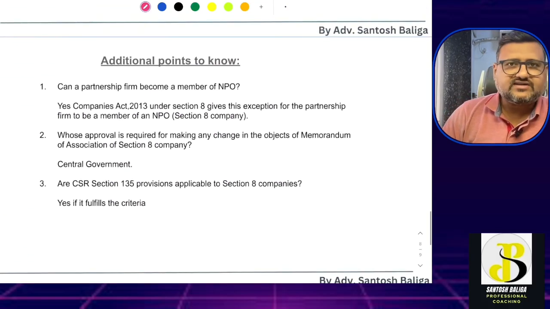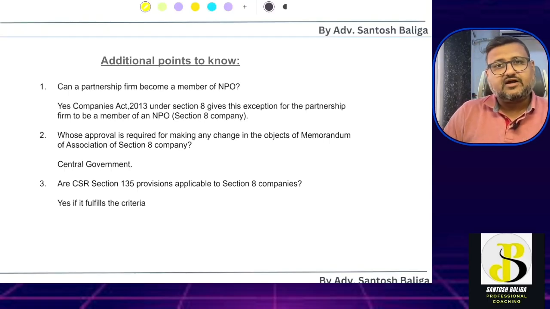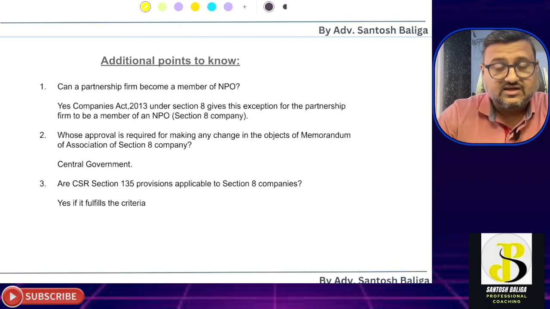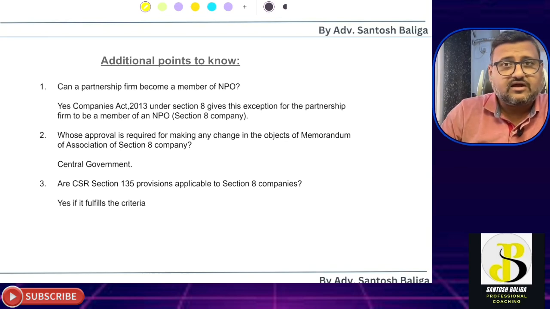Some additional points that I want to cover, which may be important from the examination point of view, and you should be knowing it. First, can a partnership firm become a member of the NPO? Normally, in a regular company, a partnership firm does not have a legal status as such, and hence cannot become a member of that particular regular company.